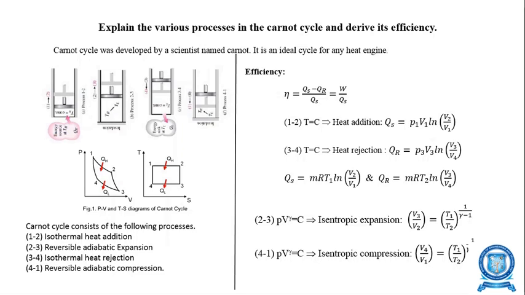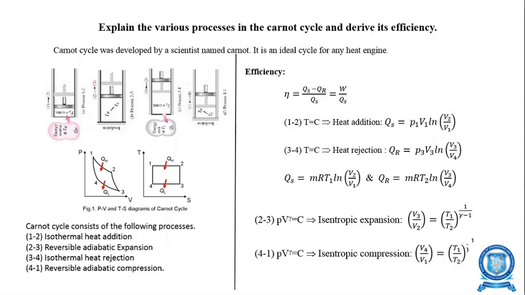Then process 2 to 3 and 4 to 1 are both isentropic processes, or reversible adiabatic processes. Considering process 2 to 3, it is adiabatic, that is PV power gamma is equal to C, the adiabatic law. Isentropic expansion is happening. Therefore, we are using the PVT relation for the adiabatic, reversible adiabatic or isentropic process.